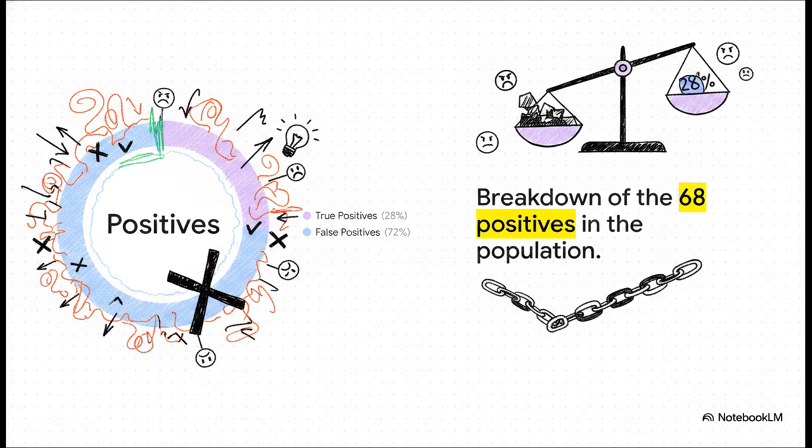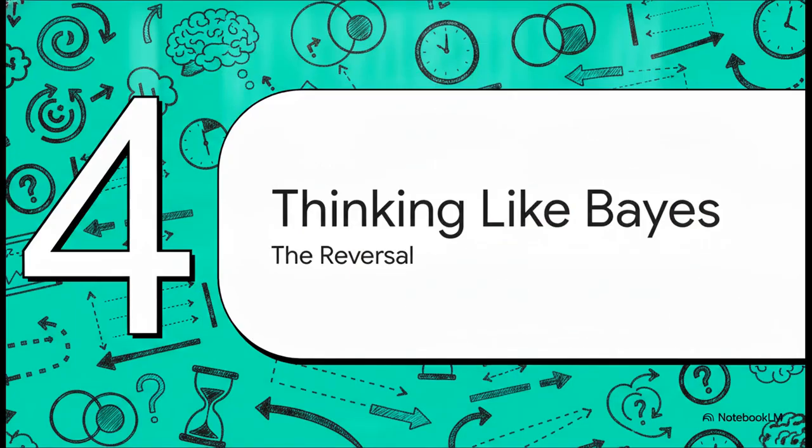Just look at the sheer size of that false positive slice. The source points out a fascinating paradox here. Even though the testing is genuinely 95% accurate, a staggering 72% of all positive test results in this scenario are completely false accusations. While we're using sports to build our intuition here, the core lesson is about the essence of Bayes' theorem itself. It shows us how easily we can be misled when we ignore the underlying reality of a population. Which brings us to part 4, thinking like Bayes, the reversal.